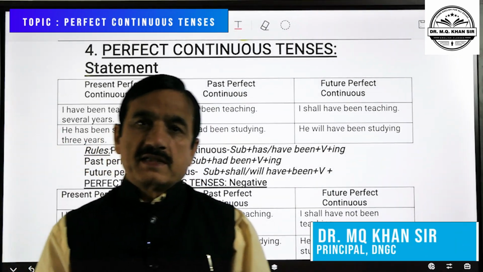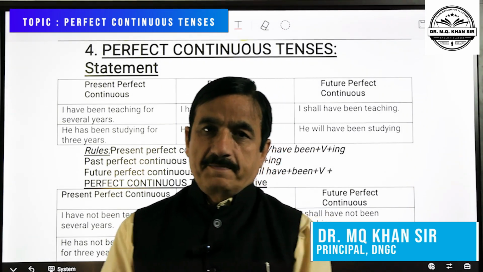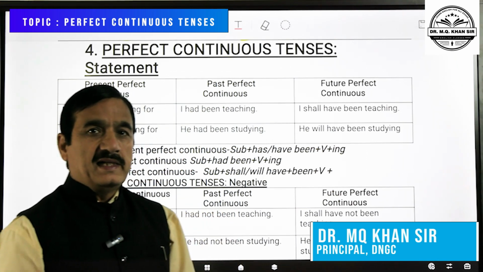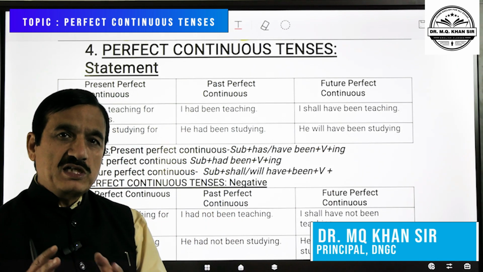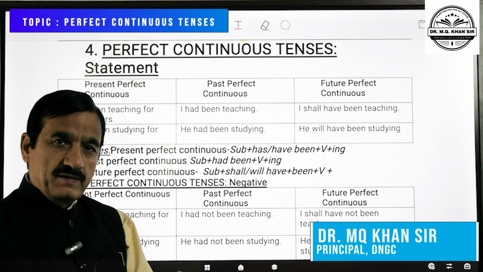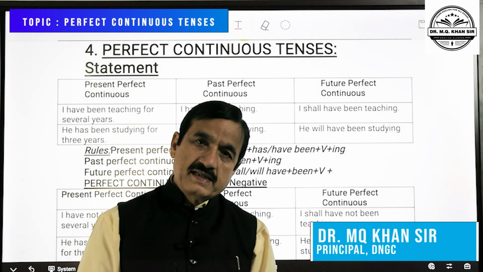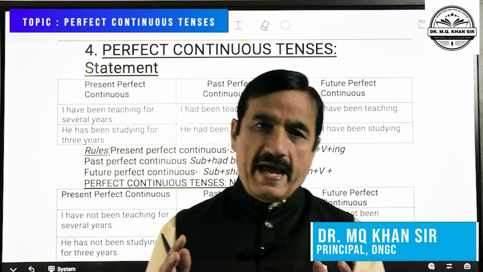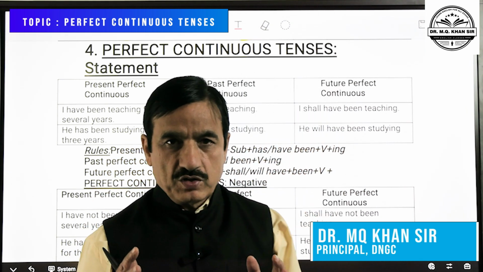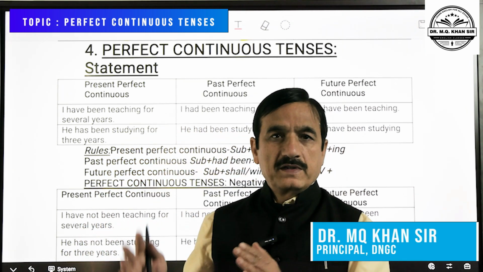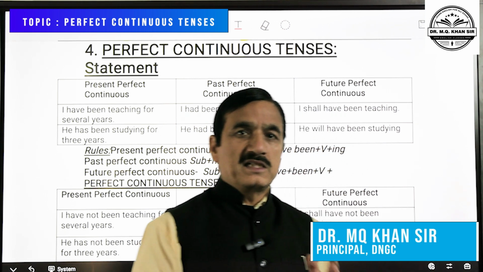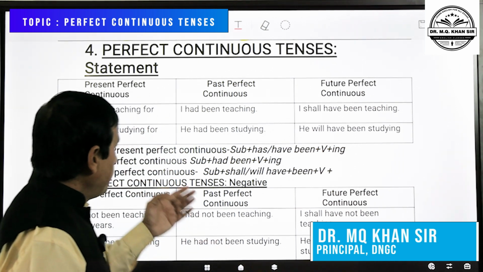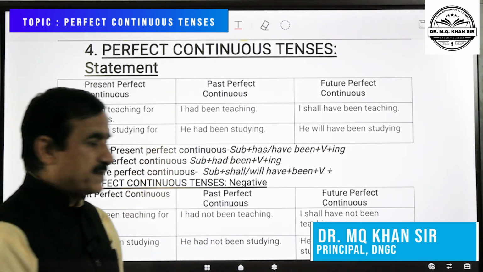In the last class we discussed perfect tenses, that is present perfect, past perfect and future perfect. Today let us discuss perfect continuous tenses, and when we say perfect continuous, it is the common factor that will be applied to all forms: present perfect continuous, past perfect continuous and future perfect continuous. So, look first at the rules for construction of the sentence.